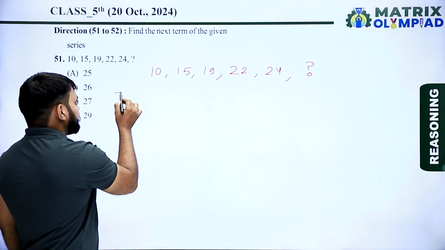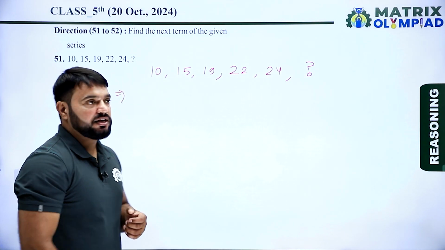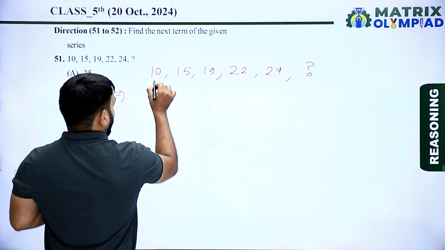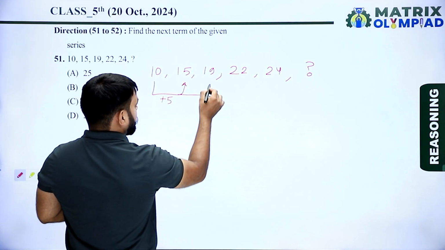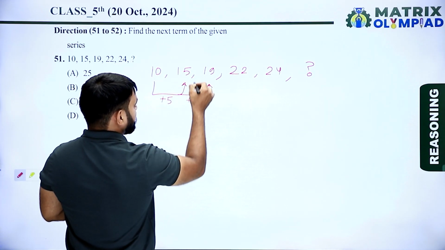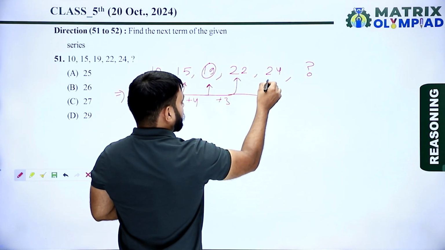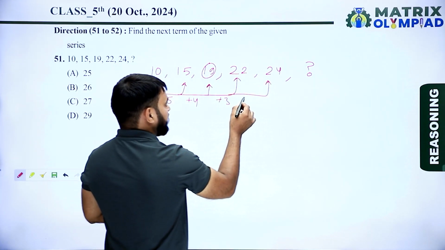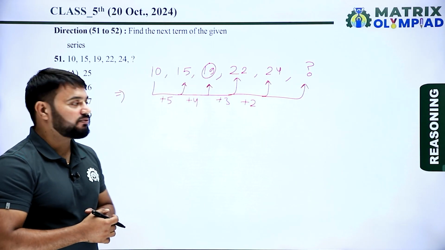So first find the pattern of the question. What is the pattern used in this series? Adding 10 plus 5 gives 15. Now adding plus 4 gives 19. Now adding plus 3 gives 22. Now adding 2, 22 plus 2 gives 24.